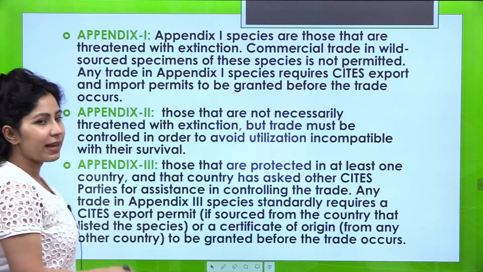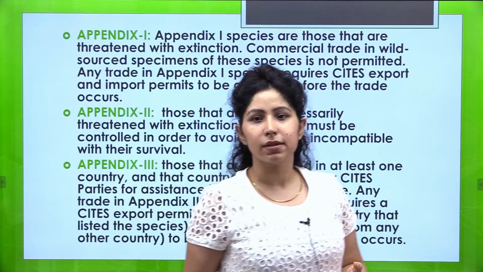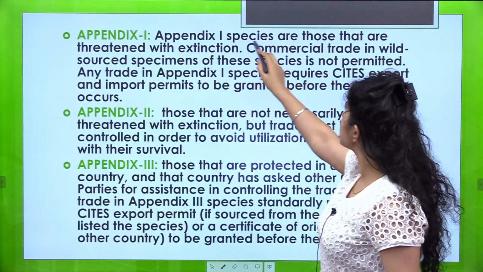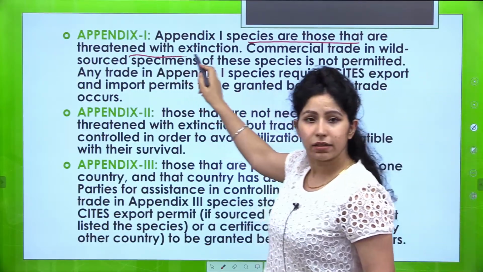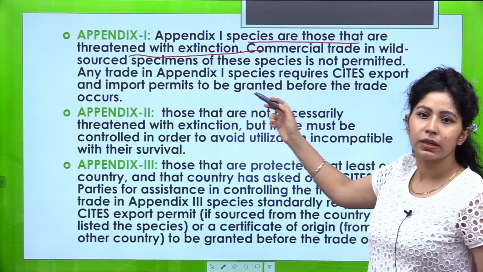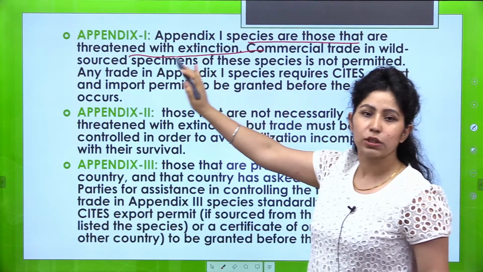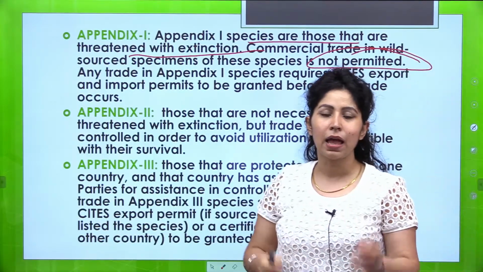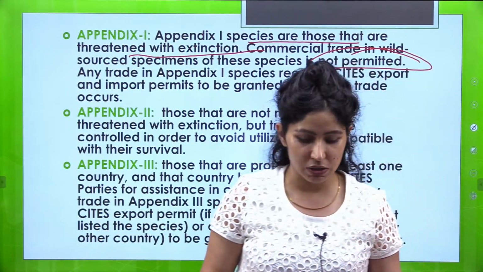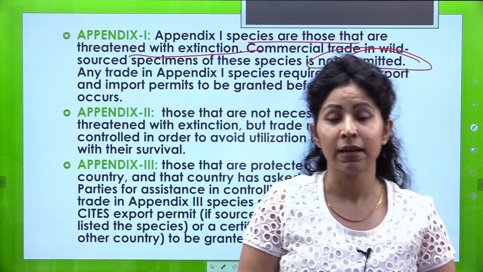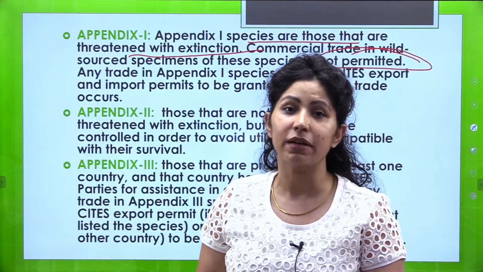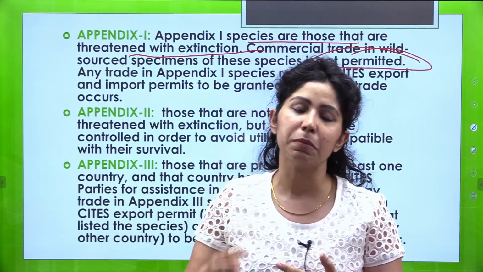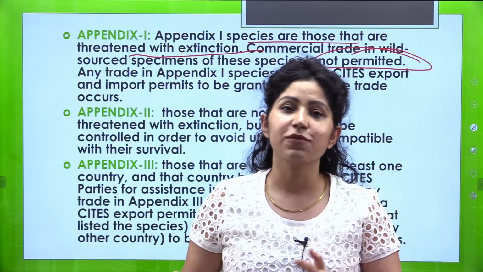Quickly we'll go through all the appendices again. So Appendix 1 of CITES talks about species that are threatened with extinction. Commercial trade in source specimens of these species is not permitted. Commercial trade permitted नहीं है, but अगर कोई animal या plant species है जो एक country के zoo से या national park से दूसरी country में भेजना चाह रही हैं दो nations आपस में, so after taking permission, this transfer can be allowed.